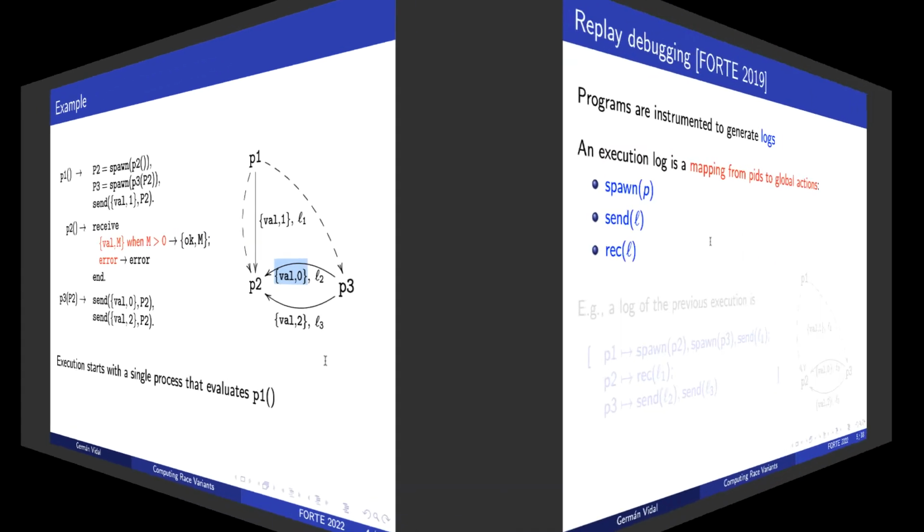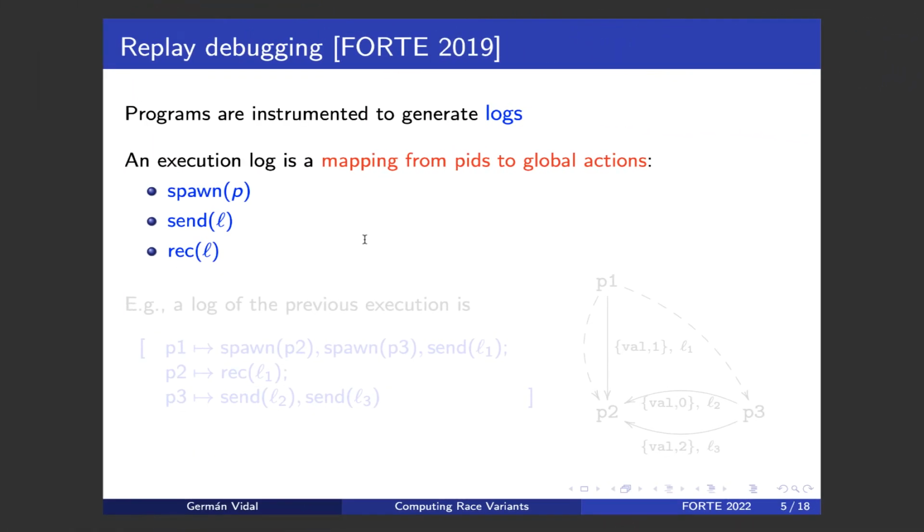Well, some years ago, we introduced at FORTE 2019 an extension of the original framework for record and replay debugging. So essentially the idea is to instrument the source program so that when it is executed in the standard environment, it produces as a side effect a log or a trace of the execution.